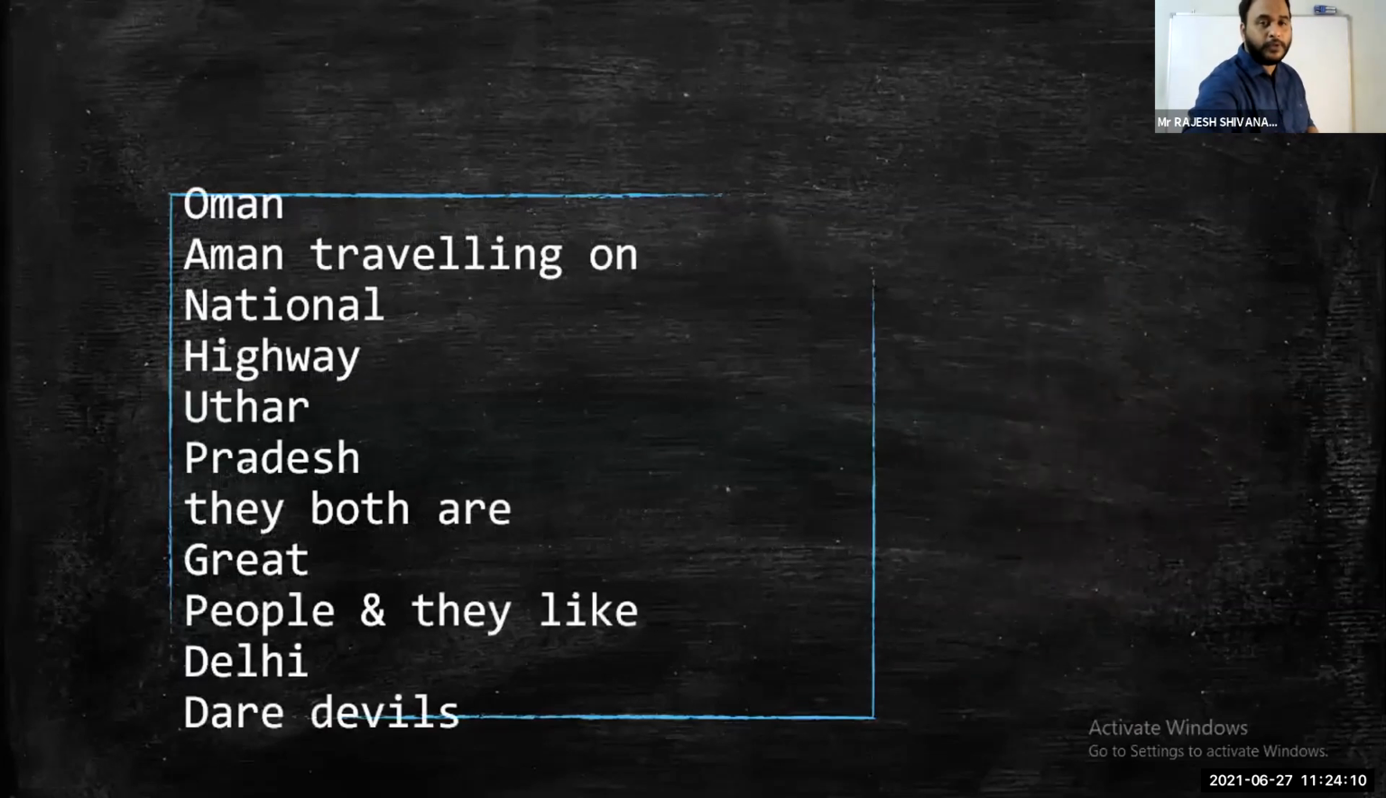Previous MCQs, of course. And here is one mnemonic that I wrote. Oman, Aman traveling on National Highway of Uttar Pradesh. They both are great people and they like Delhi Daredevils. Here, why did I make this mnemonic?